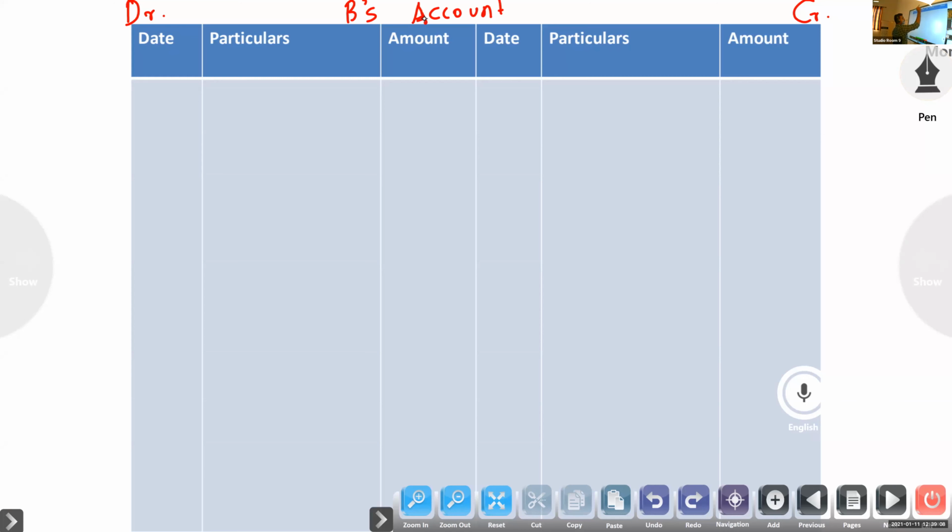For preparing B's account, we only need the journal entries in the books of A, only B's transactions. So you have to look at the journal entries in the books of A.